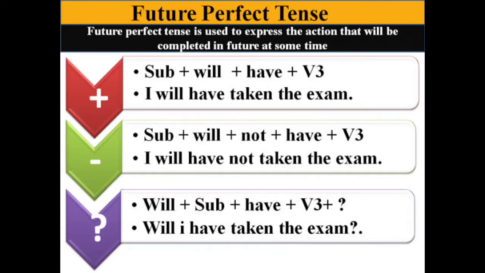Next, come to the interrogative sentence. The sentence pattern is will plus subject plus have plus verb 3. The example, will I have taken the exam? So, these are the sentence patterns for positive, negative and interrogative sentences, children, in future perfect tense.